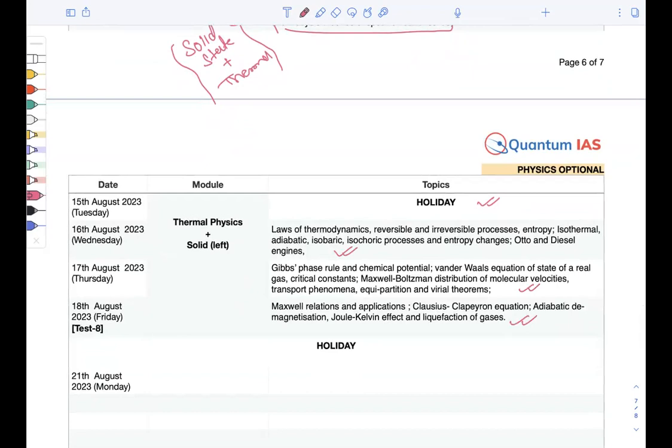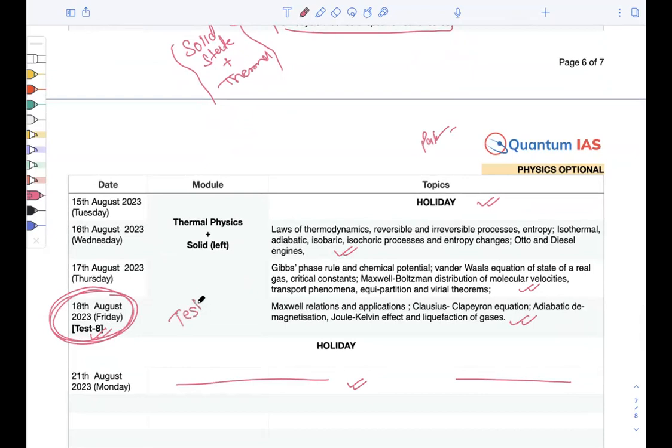So everything is covered till now. Paper 1 and paper 2 both are completed here, right? On Monday, I have left the slot. If anything is left, I will deal with it on Monday. Otherwise, I will try to wrap up on 18th of August. This complete course will be wrapped up. And again, there will be a test, right?